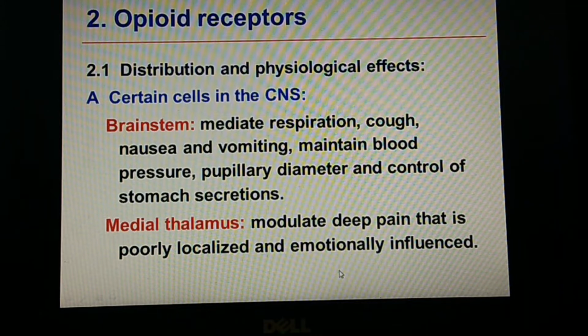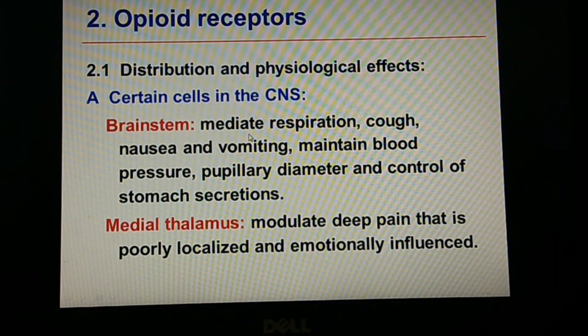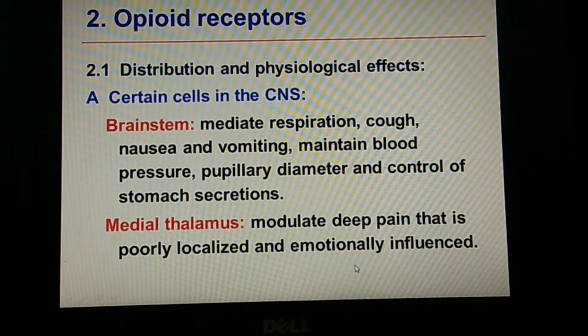Coming to the distribution of opioid receptors, we can find them in various organ systems. In the central nervous system, in the brain stem, the endorphins mediate respiration, cough reflex, nausea and vomiting, and they maintain blood pressure, pupillary diameter and control of stomach secretions. In the thalamus, it modulates deep pain, which is poorly localized and emotionally influenced.